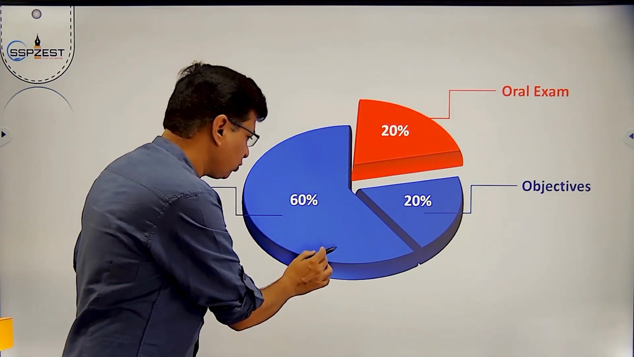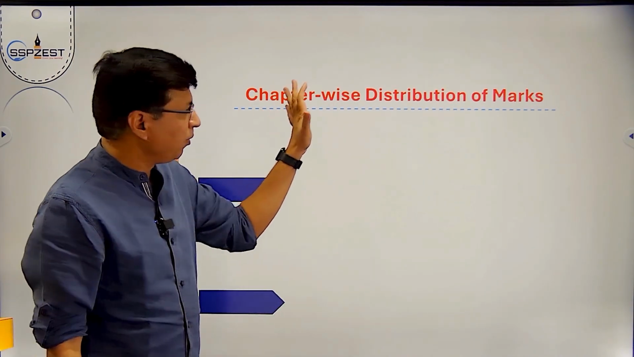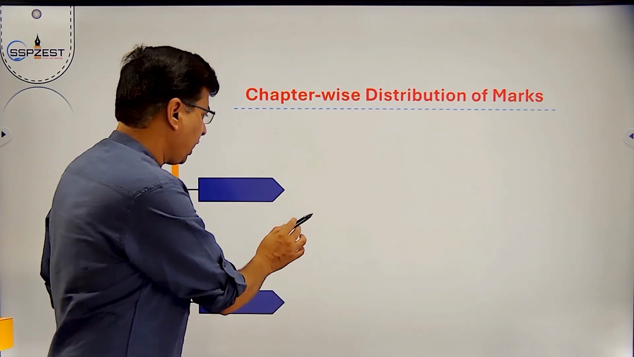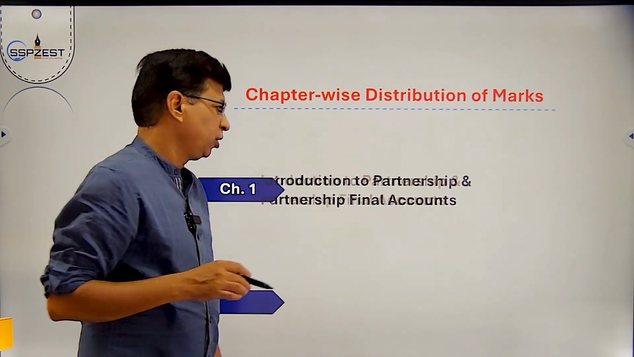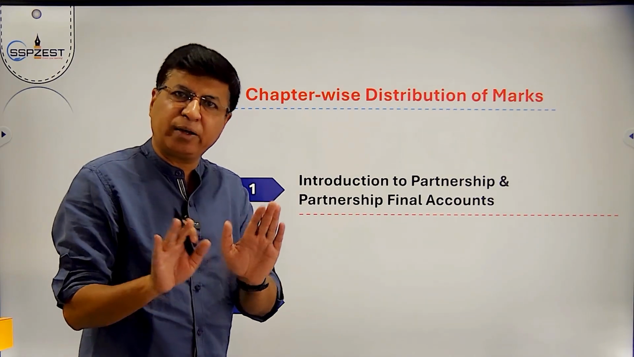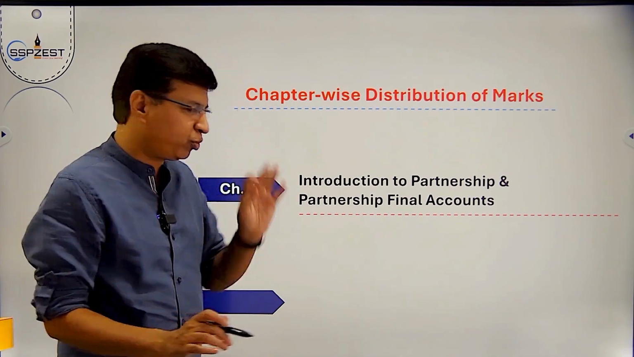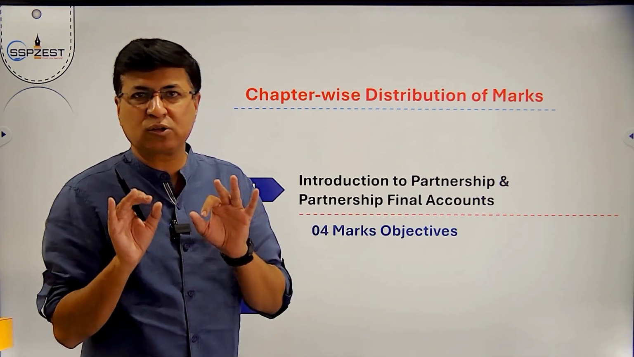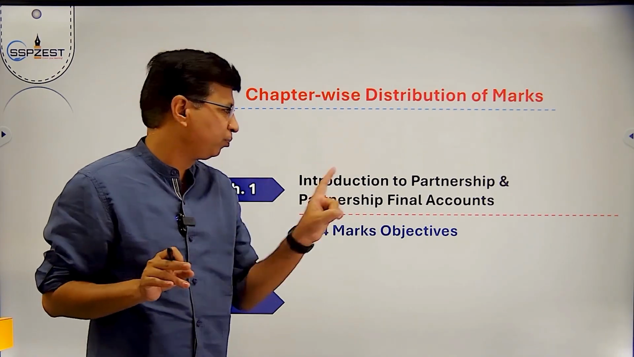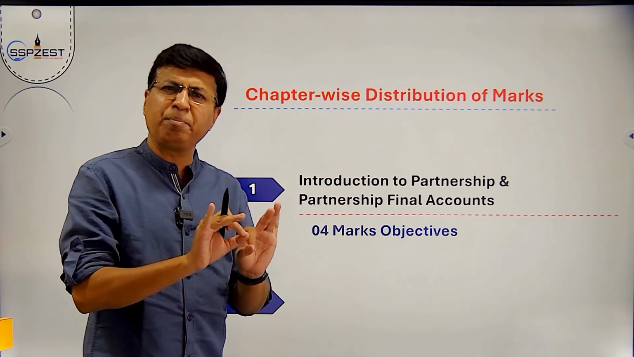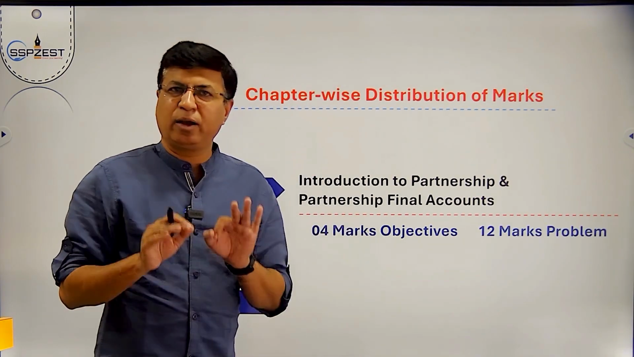So now let's discuss distribution of marks chapter wise. Your chapter number 1, an introduction to partnership and partnership final account. In short we say PFA, partnership final account. 4 marks objective questions. It means that in A, B, C, D, everywhere there will be one question on partnership final account. A simple theoretical part is given. And 12 marks problem.